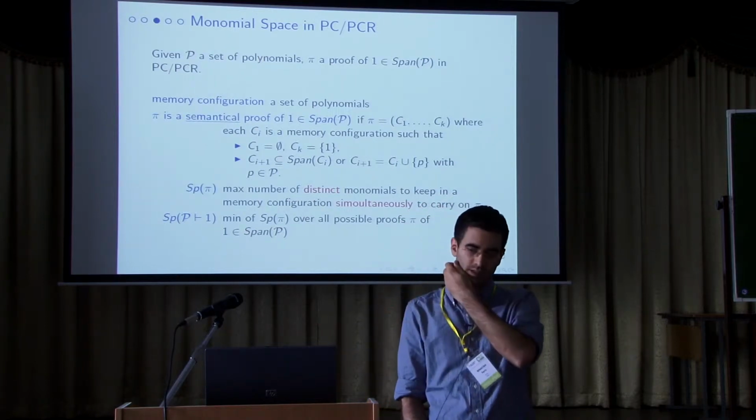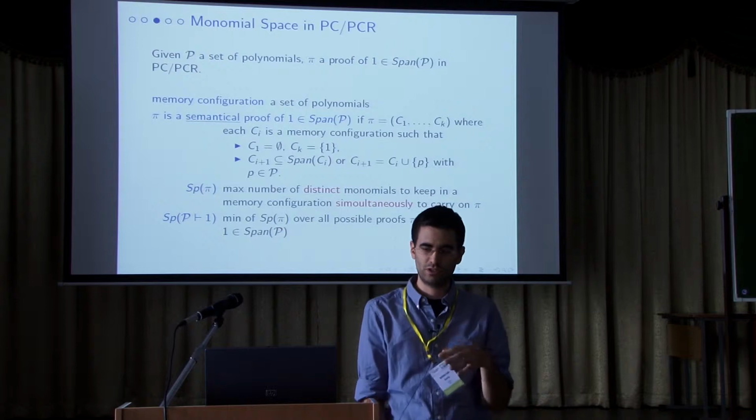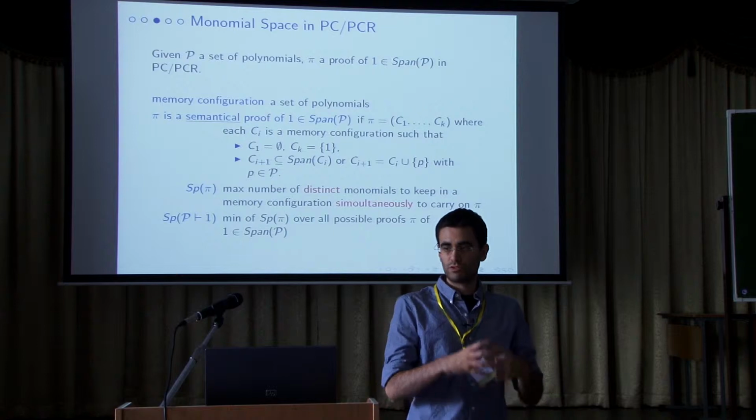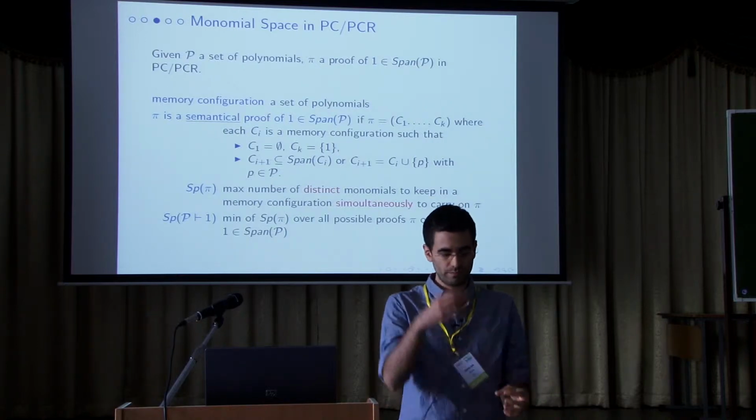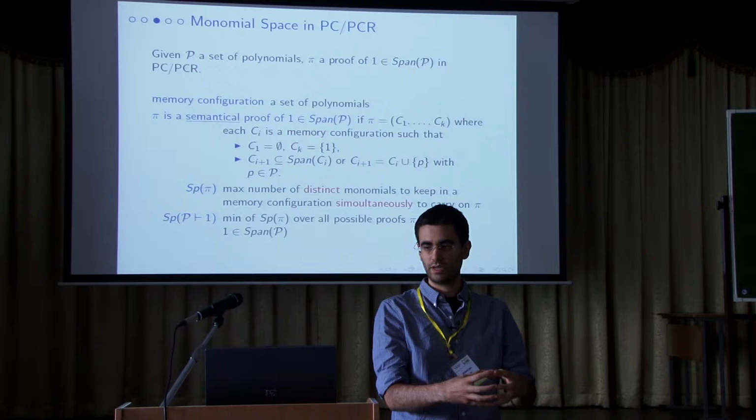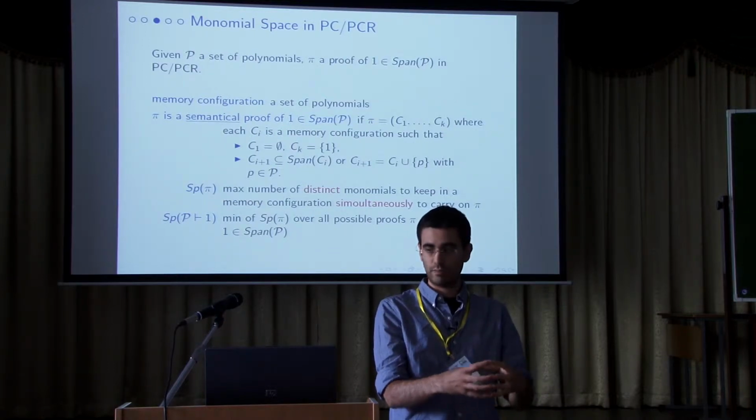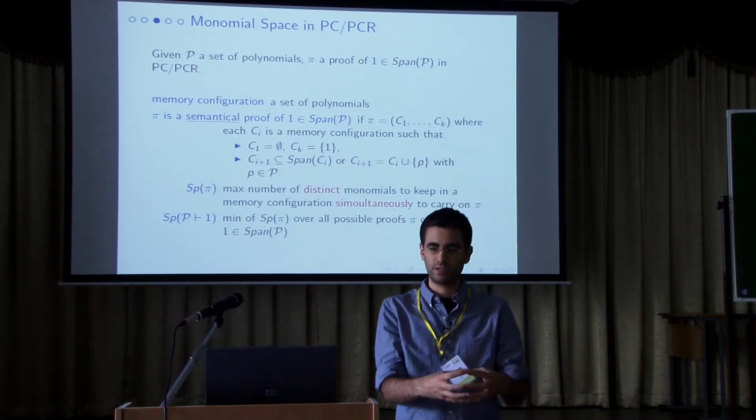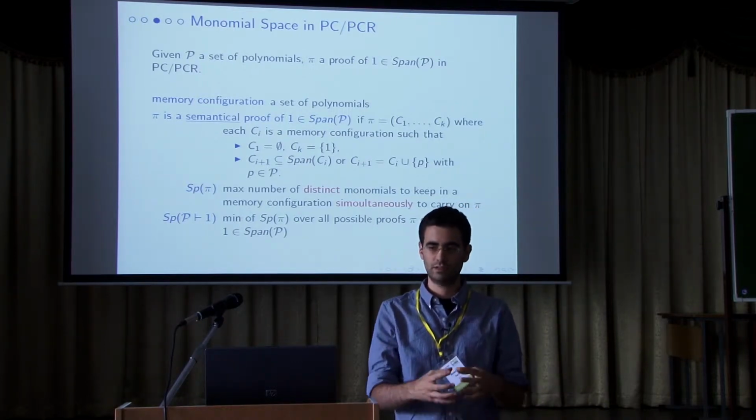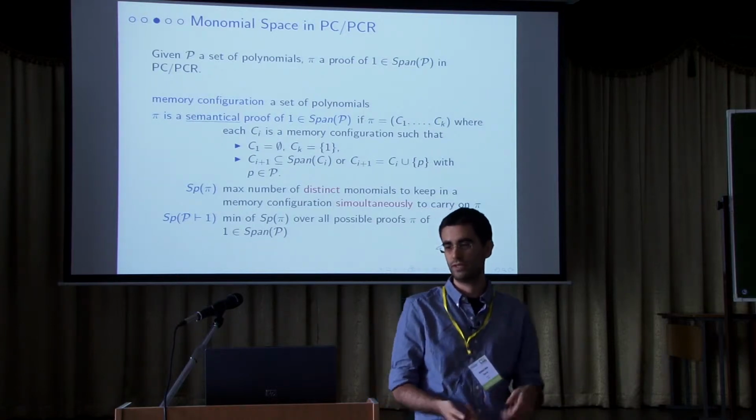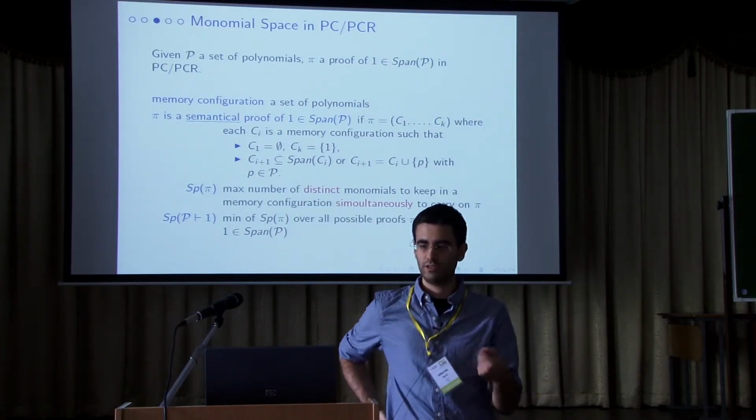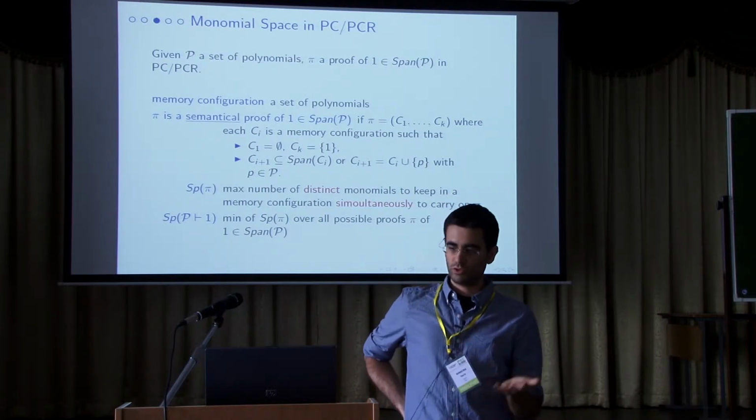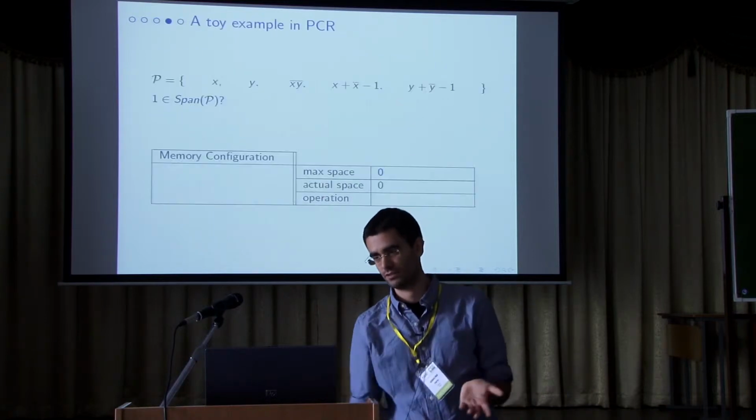In the next slide I have a concrete example, so if it is not clear here, in the next slide it will be. So we have this sequence of memory configurations from one particular proof, and we look at some point where there will be a memory configuration with the maximum number of distinct monomials in it. So this is the space we use to carry on that proof, and this is the space of that proof. And so the space to prove that one is in the ideal generated by that given set of polynomials is the minimum over all the possible proofs. So okay, let's see the example.